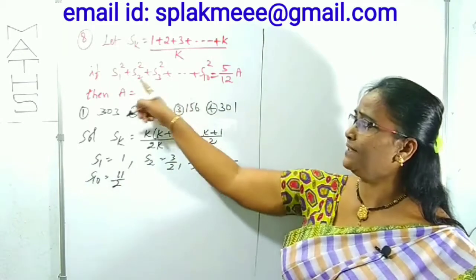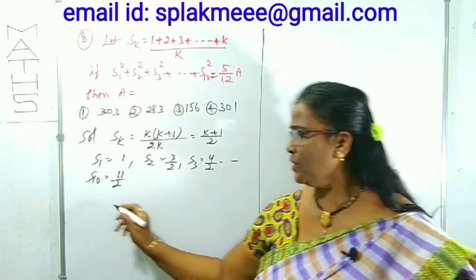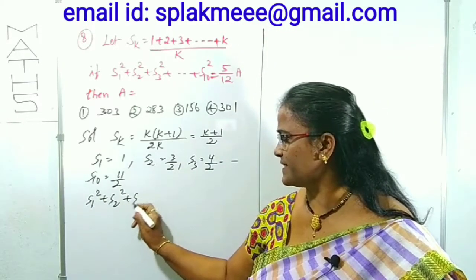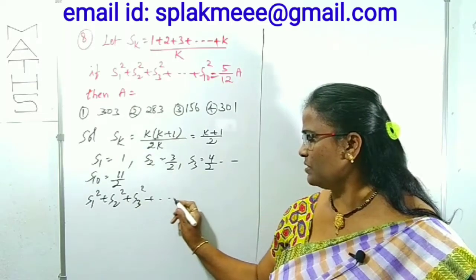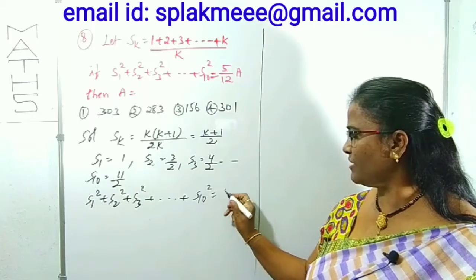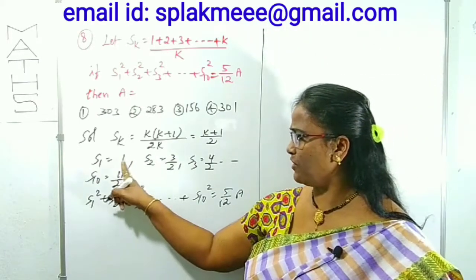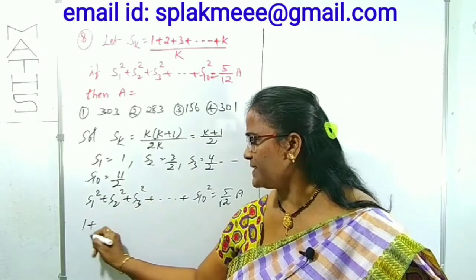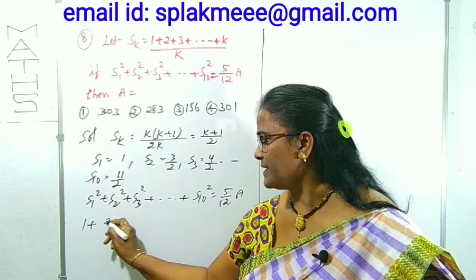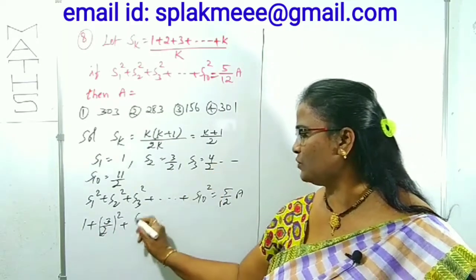Okay, what is the given data? S1 square plus S2 square up to S10 square is given as 5/12 of A, right? S1 square, the square of 1, is 1, plus S2 square, 3 by 2 whole square. We can write afterwards plus 4 by 2 whole square, right?